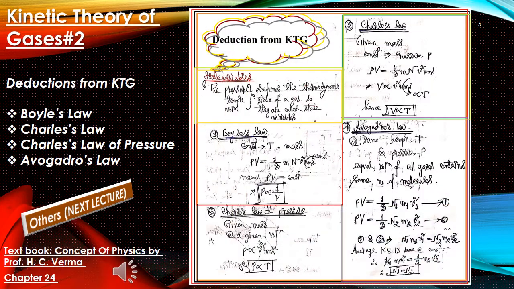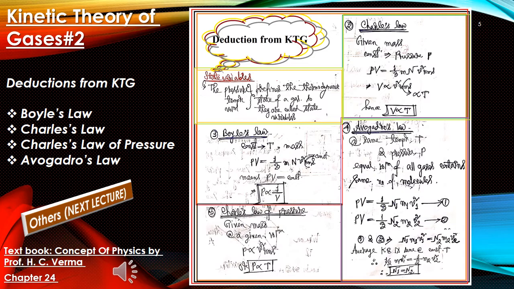Okay. Let's talk about some deductions from kinetic theory of gases, where we will learn Boyle's law, Charles's law, Gay-Lussac's law of pressure, and Avogadro's law. Before going to that, first let us introduce the state variables. Pressure, temperature, and volume are called state variables because they define the thermodynamic state of a gas. That means if we know the pressure, temperature, and volume of a gas, we can tell about the thermodynamic state of that gas, and we can deduce their interrelation.